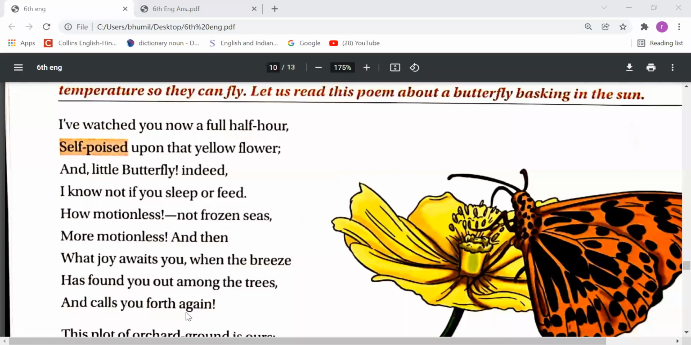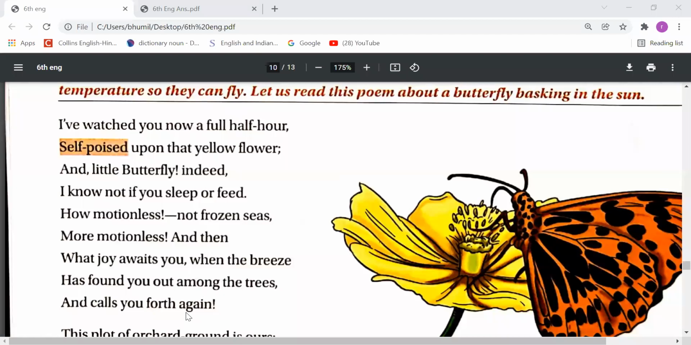And you were not like frozen seas. You were not like seas are frozen in the winter days. So you were not like that. Even more motionless you were. Then in the last three lines, he says, what joy awaits you when the breeze has found you out among the trees and calls you forth again.